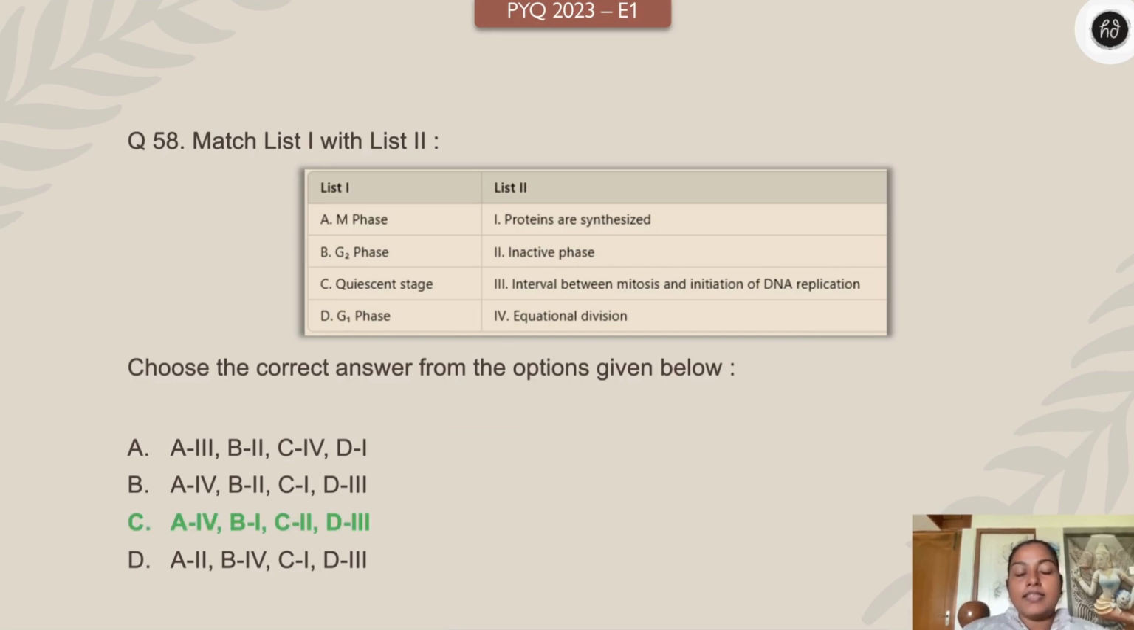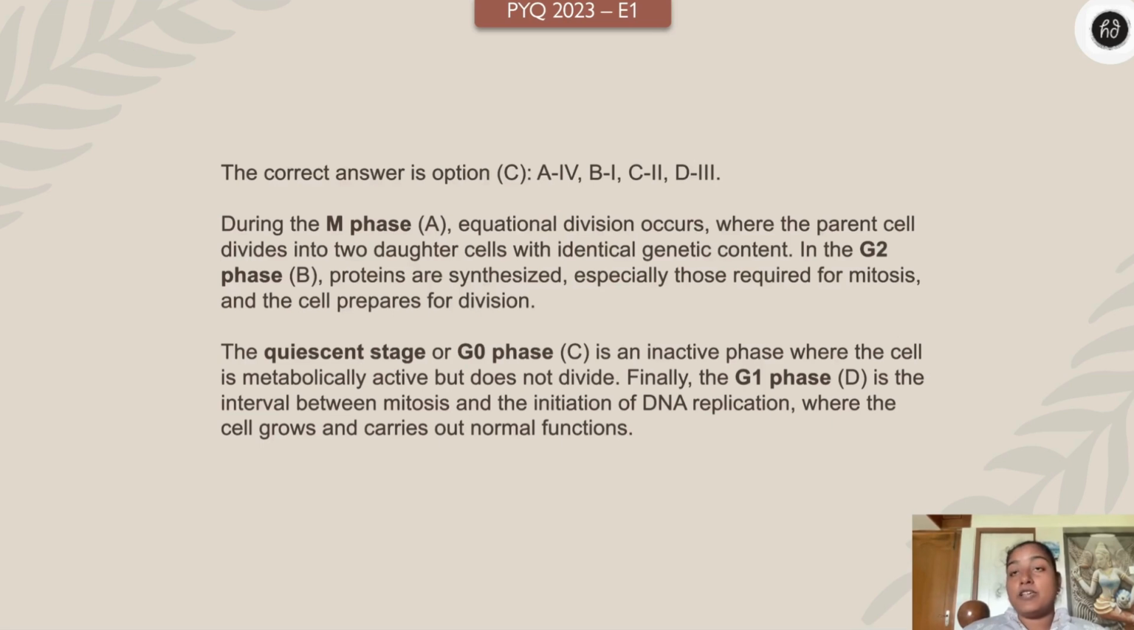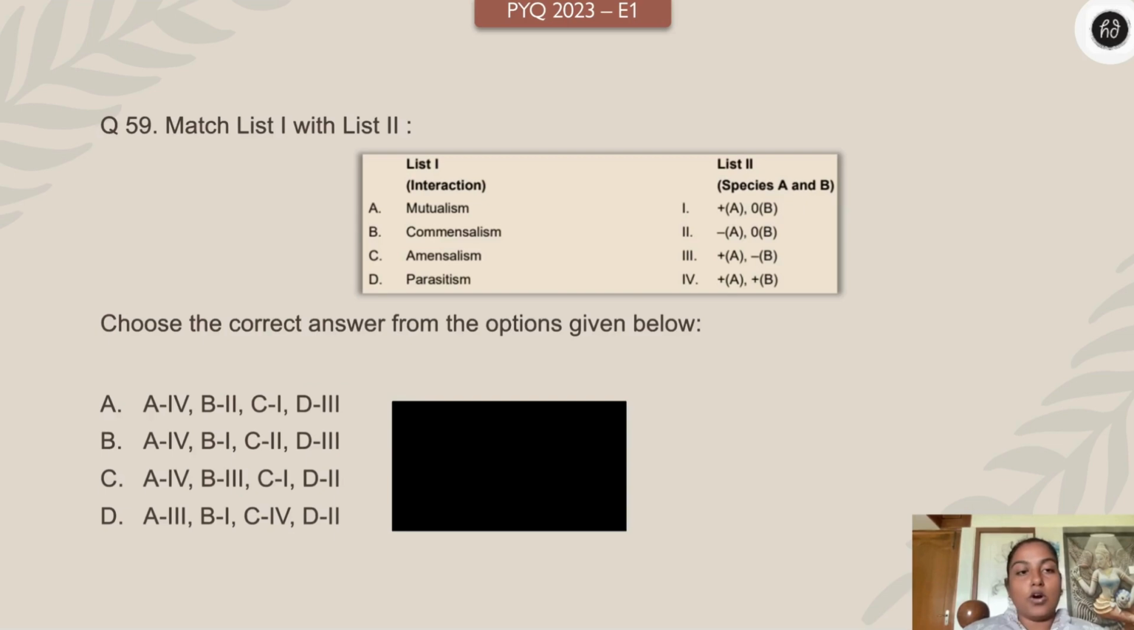Okay, amazing. The answer is option C. Yeah. Children, very, very simple, right? If you look at the M phase, where equational division, wherein the parent divides into two daughter cells, is happening, right? G2 phase is where the proteins are synthesized, especially those required for mitosis, and the cell prepares itself for division. Whereas the quiescent stage, G0 stage we see, right? It is an inactive phase where the cell is metabolically active, but it won't divide. Finally, G1 phase is the interval between mitosis and initiation of DNA replication, where the cell grows and carries out normal functions.